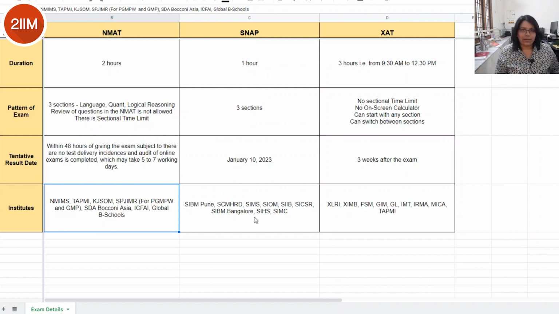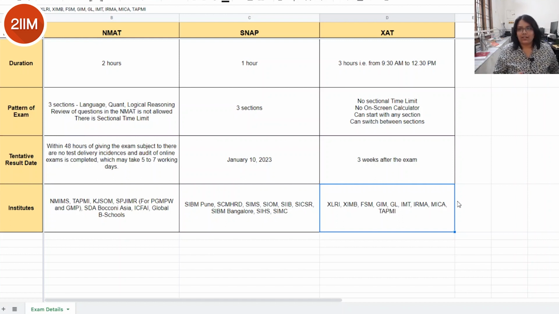So you can check that on their official website. Next, when it comes to SNAP, the best universities are SIBM Pune, SCMHRD and various other universities which come under the Symbiosis Institute head. So you will find a lot like SIOM, which is the Institute of Operations Management, and various others that you can look at, right? And when it comes to XAT, obviously you have XLRI, XIMB, which are really good institutions, following which there are also various institutes such as Goa Institute of Management, Great Lakes Institute of Management, you have FORE School of Management, IMT, MICA, TAPMI.